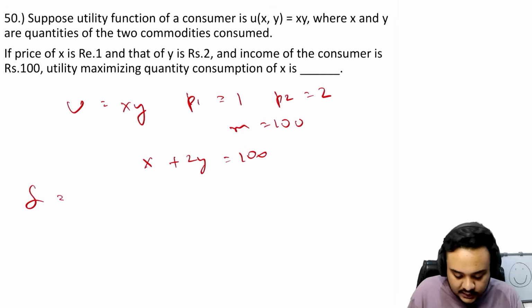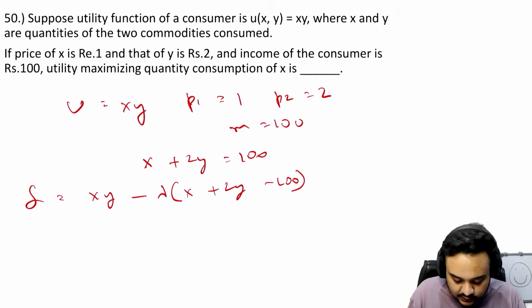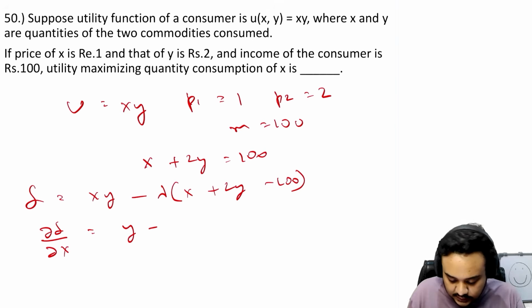Now just put the values into the Lagrange equation: xy minus lambda times (x plus 2y minus 100). Take the partial derivative with respect to x first, so you have y minus lambda is equal to 0.